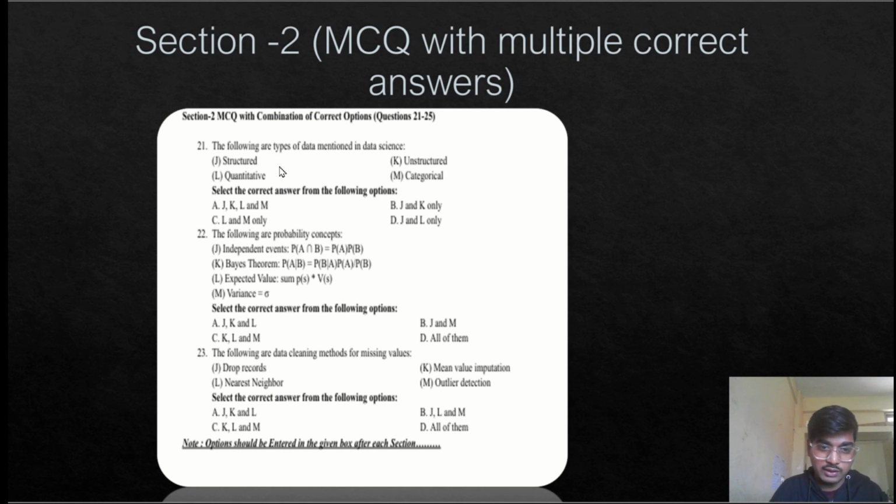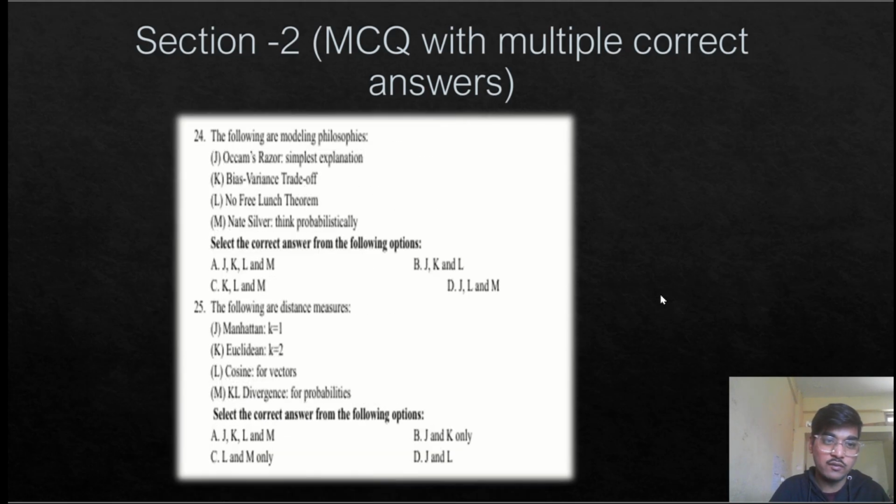Question number 23 is asking which of the following are data cleaning methods for missing values. Drop records, yes. Mean value imputation, yes. Nearest neighbor, yes, nearest neighbor is also used. Outlier detection, no, it is not used for data cleaning. So option number A, J, K, and L is used. Let's move to question number 24.